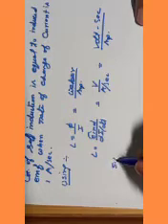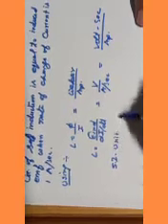It becomes volt second per ampere. Okay, the SI unit is Henry, represented as capital H, and dimension is ML2 T minus 2 A minus 2.